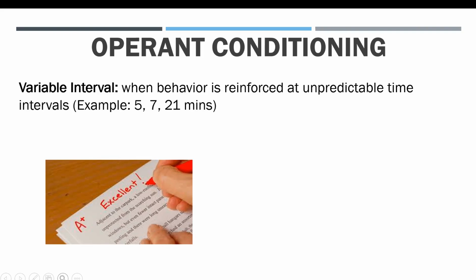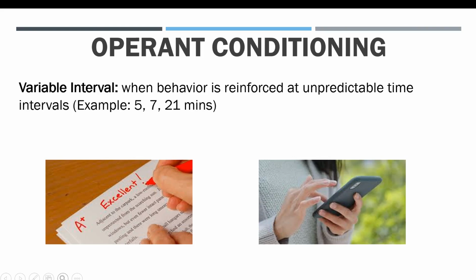For example, a professor may grade their students' assignments a day or a week after they turn it in, but there isn't really a set schedule for when they actually grade it. Or when a person checks their phone, they don't have a set time of day when they check their phone, so it's unpredictable and at different intervals of time.